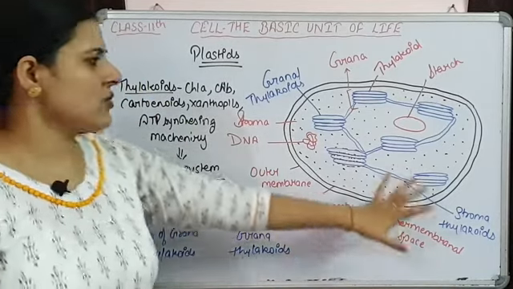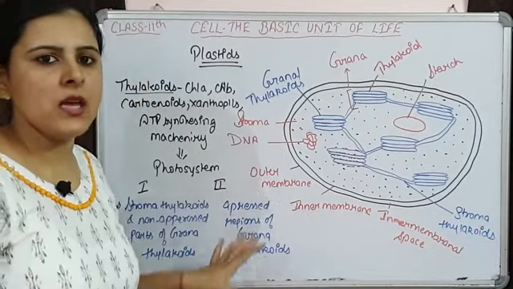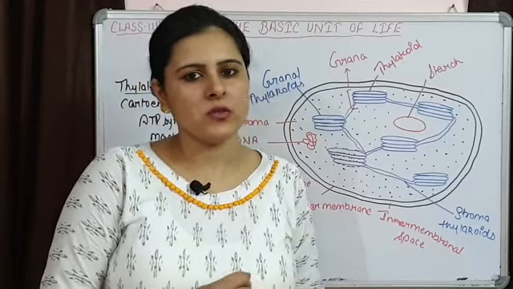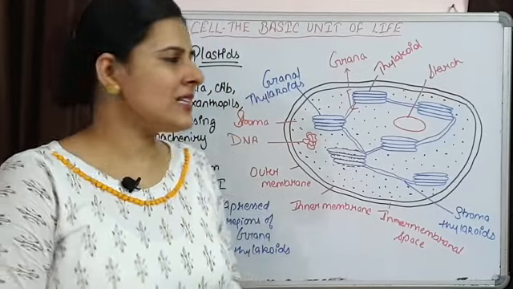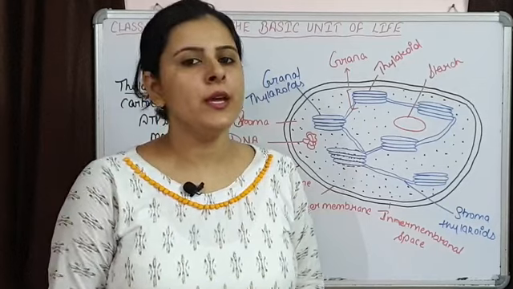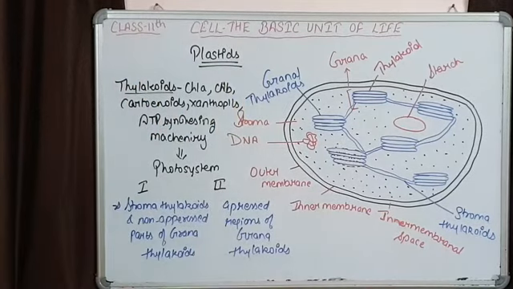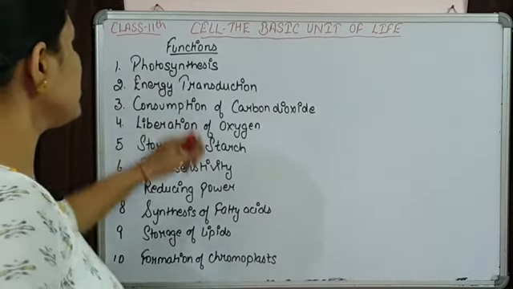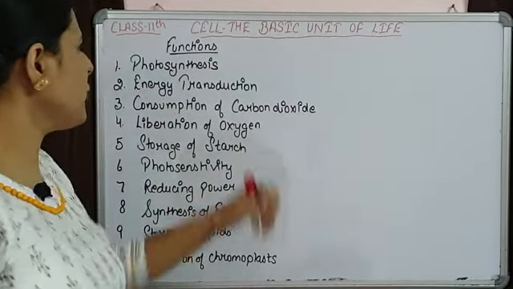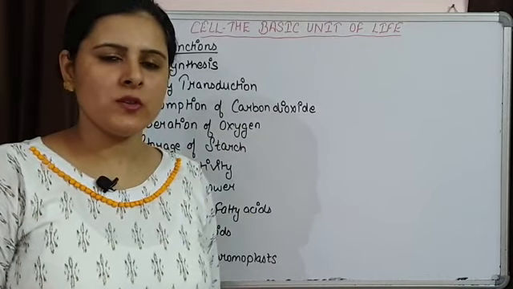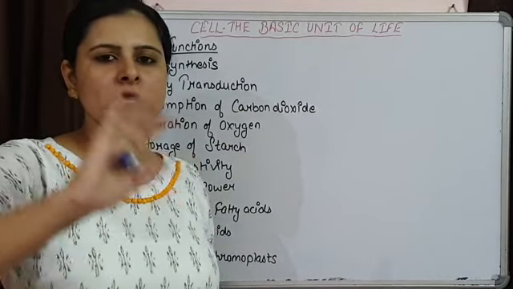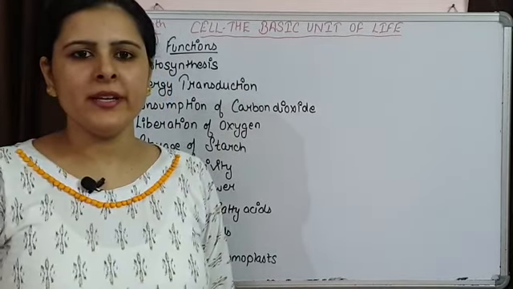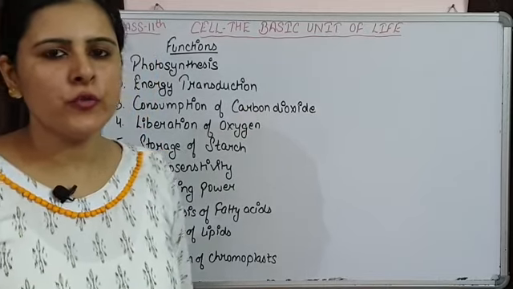So this is the structure of a chloroplast, and this is how this chloroplast is involved in the process of, now these photosystems are involved in the process of photosynthesis. Now let's talk about the functions performed by chloroplast. These are some of the functions of chloroplast. We have already talked about photosynthesis. They are involved in the process of photosynthesis, where they are using the solar radiations, and by combination of inorganic materials, they are going to produce organic food for the plants.